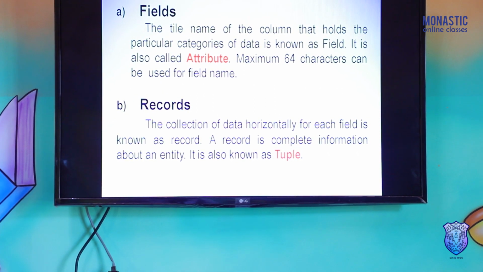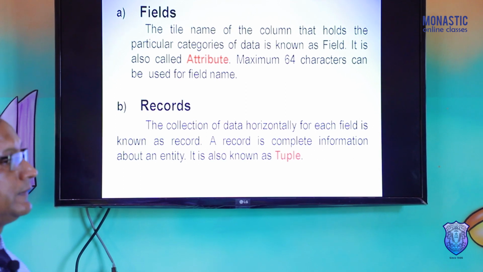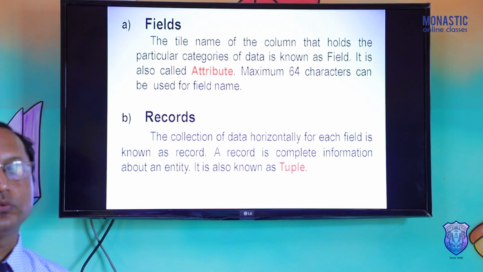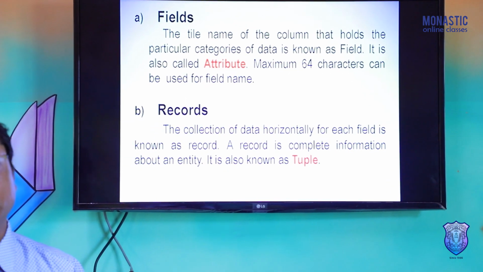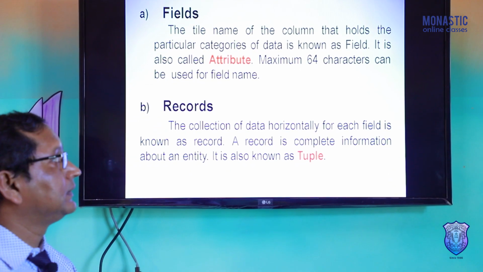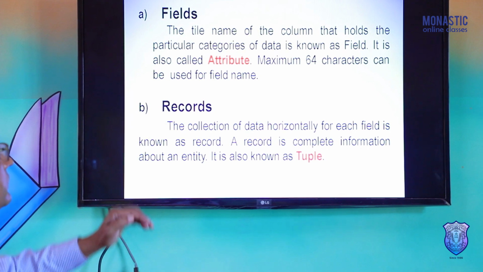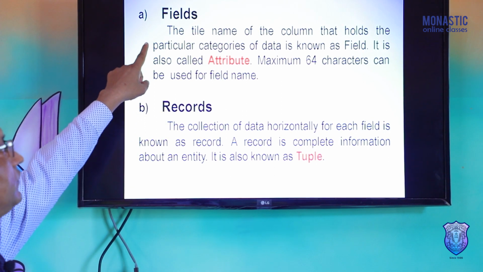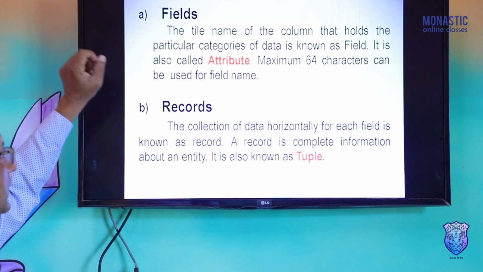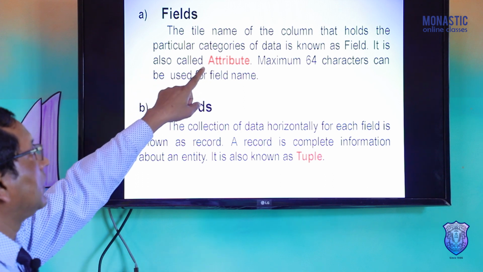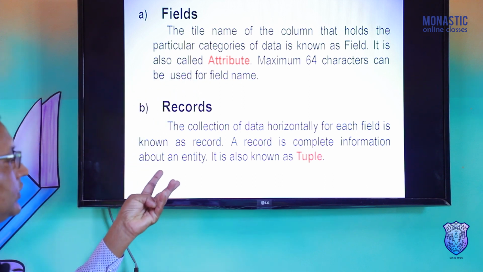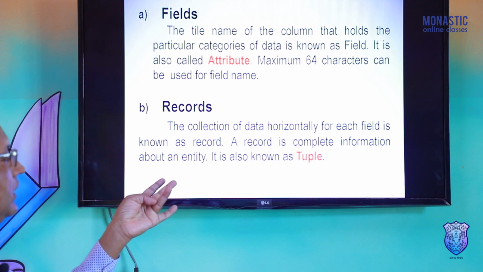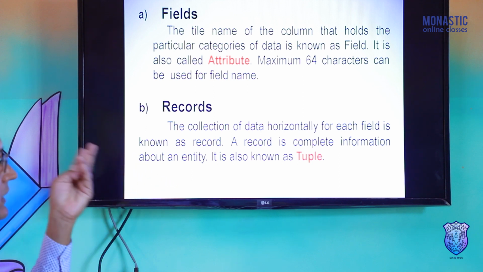A maximum of 64 characters can be used for a field name. Maximum means we can create the field with a name of 1 to 64 characters. Things to remember: the alternate name of a field is attribute. The alternate name of a field is column, for objective questions.